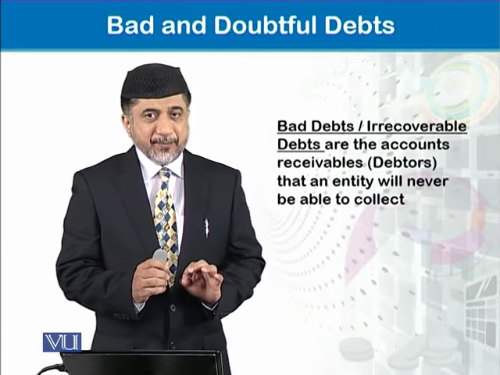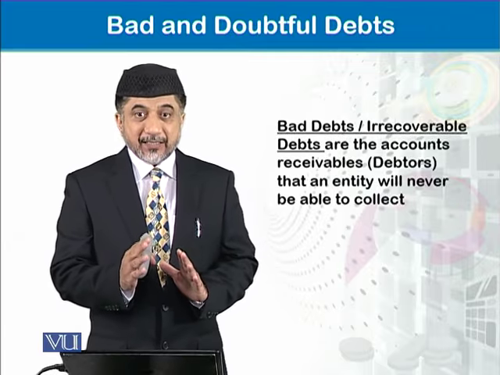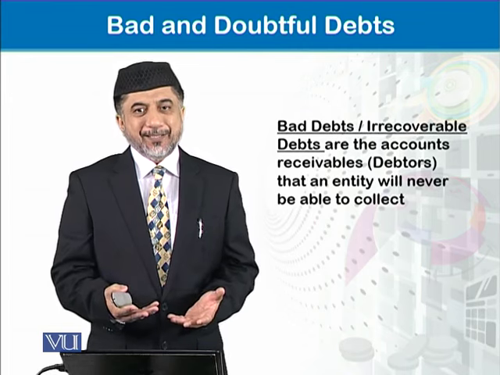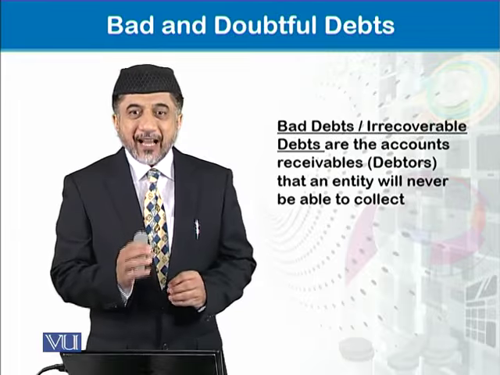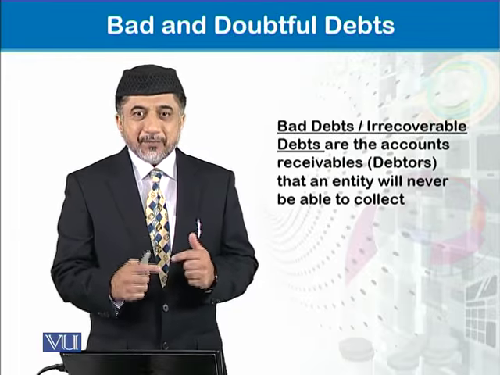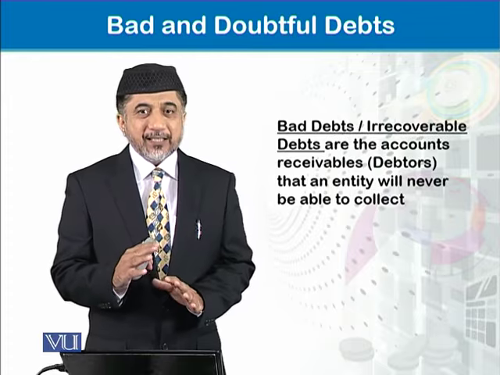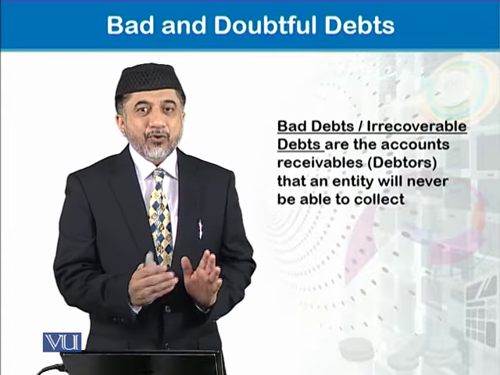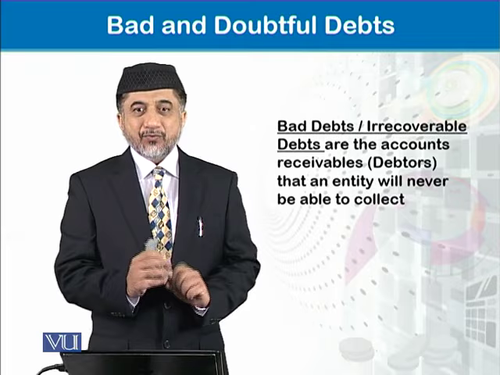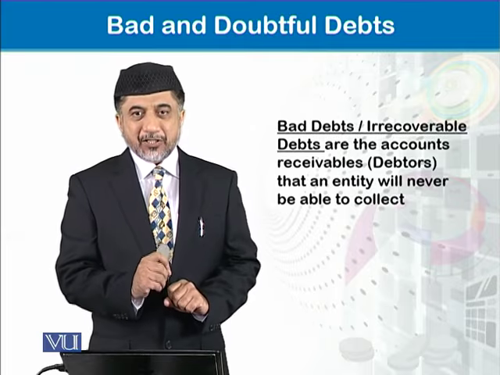Bad debts are in fact the debtors which are bad. Simple as this. It means we have decided, or the circumstances have told us, that money is no more recoverable from these debtors, from these accounts receivables.